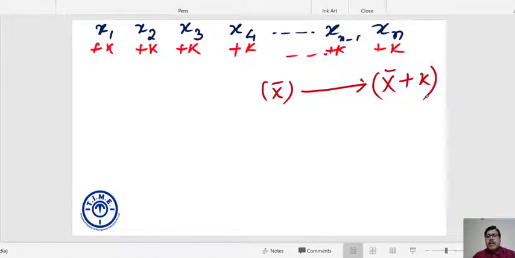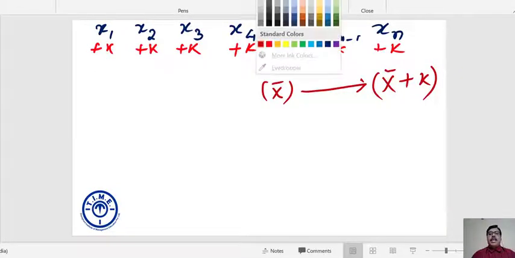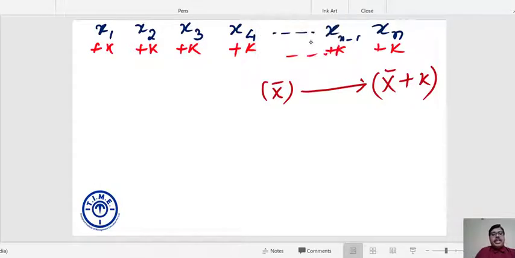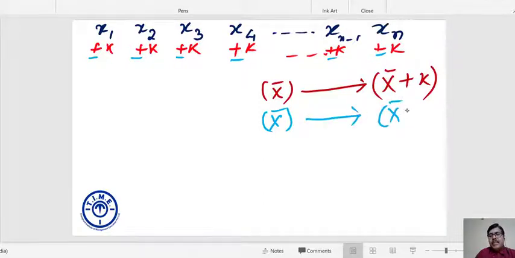This is a very simple concept. This is a very simple observation. If each of the numbers is increased by k, my average is also increased by k. Similarly, can I say if each of the numbers is decreased by k, so my average x bar becomes x bar minus k.